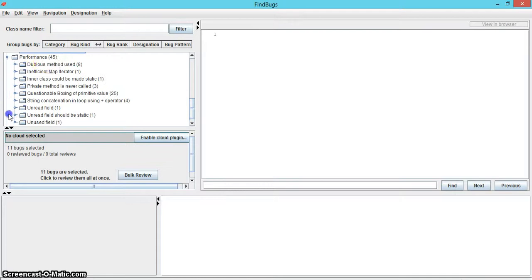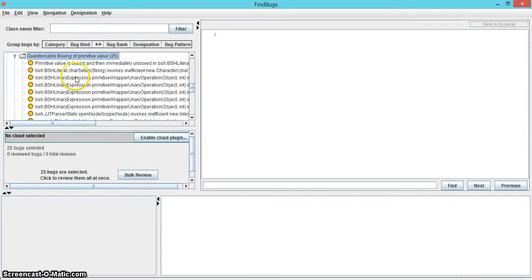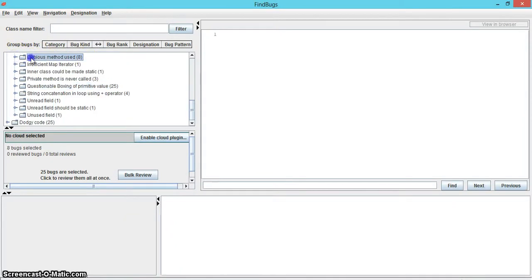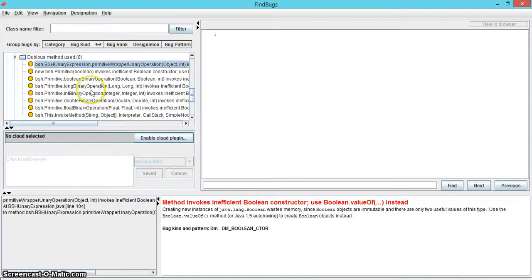The next category is performance with 45 bugs. Here, we will look into the subcategories with higher number of bugs, as most of the subcategories have either been discussed earlier or are self-explanatory. The subcategory with most number of errors is questionable boxing of primitive value, with 25 errors, followed by dubious method used with 8 errors, which talk about wasting memory by creating new java.lang.Boolean instances. Findbugs suggests using the Boolean.valueOf method instead.